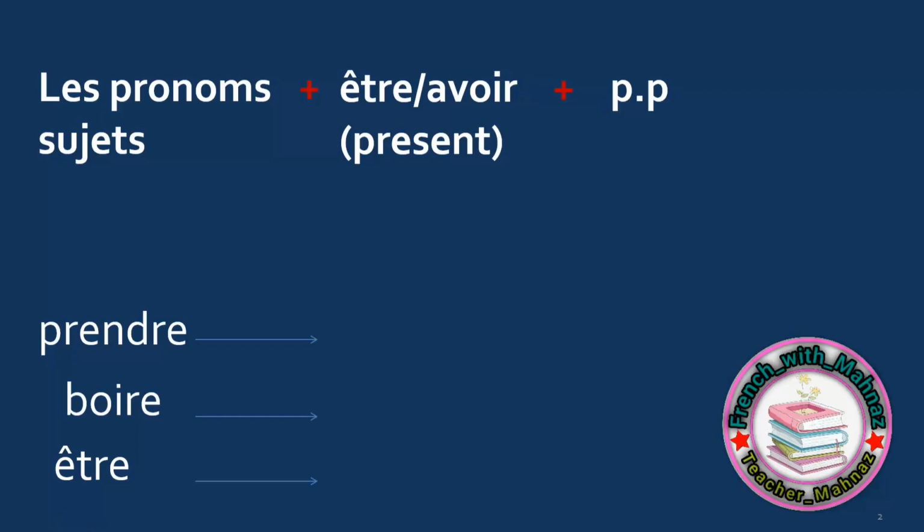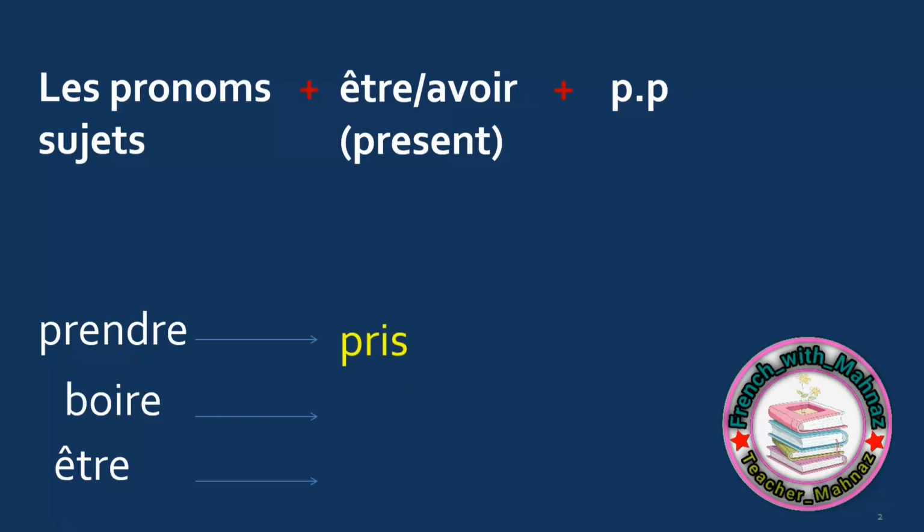How to form PP for third group verbs? I told you before there is no specific rule, so learn them by heart. I advise you to have a list of at least 10 most common third group verbs and learn their PP by heart. Here I have some of them, like prendre, to take.